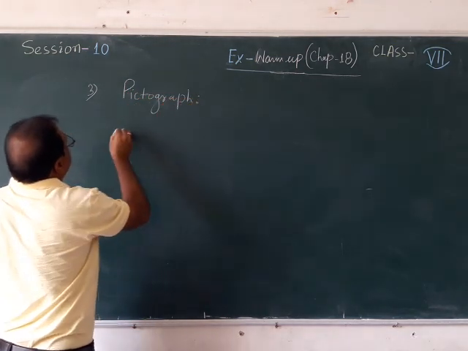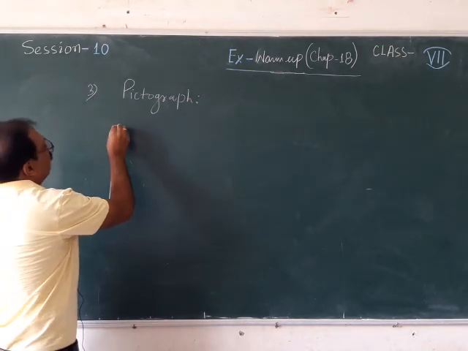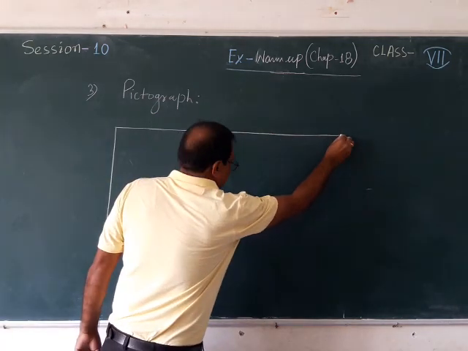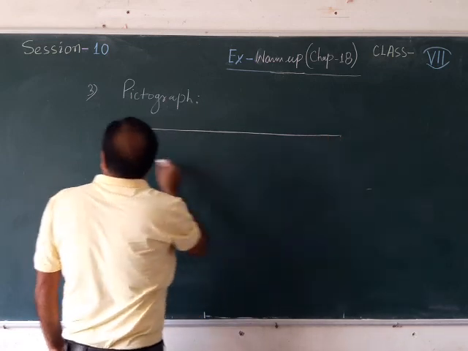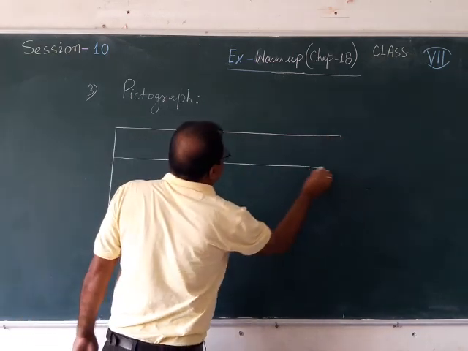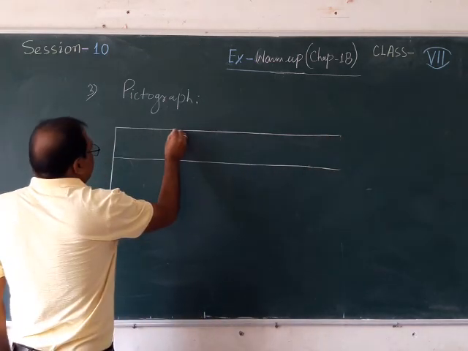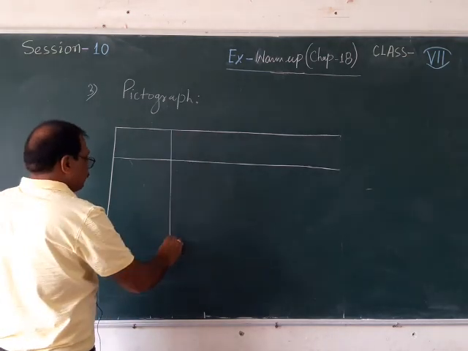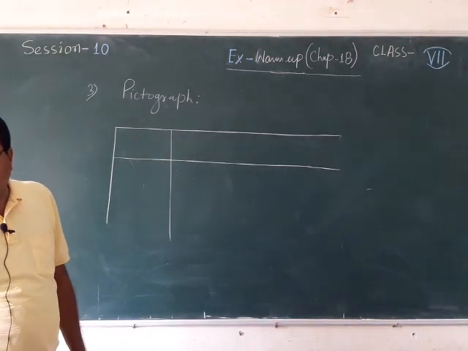Okay, in the pictograph, what do you need to write? First of all you are going to draw the table. In that table, first you will write the information provided, that is the day.